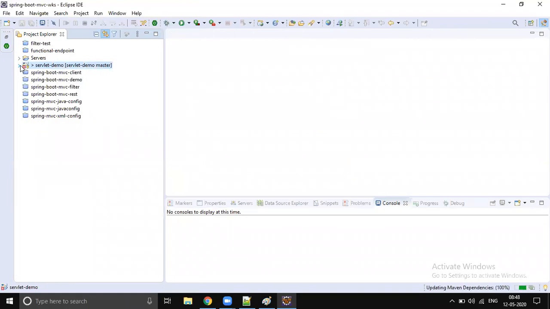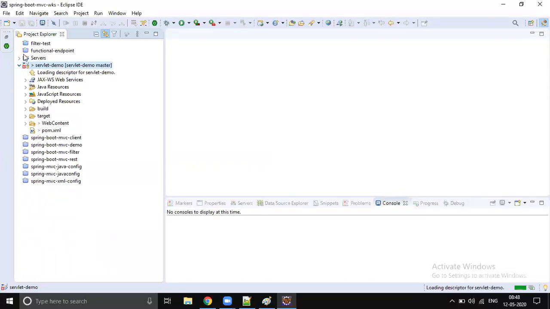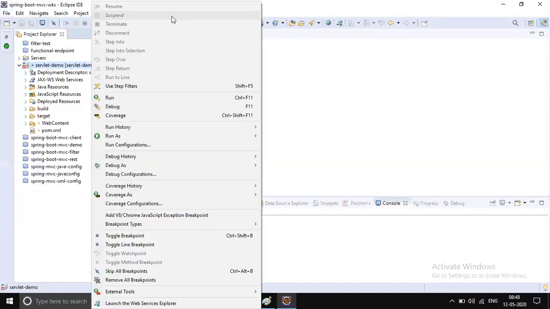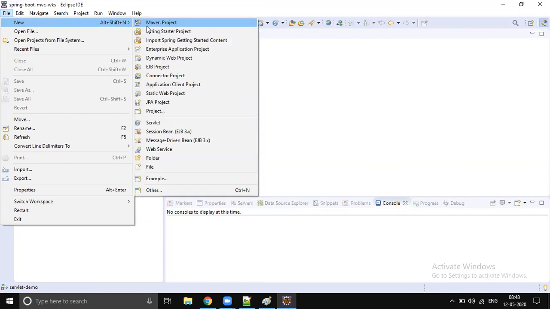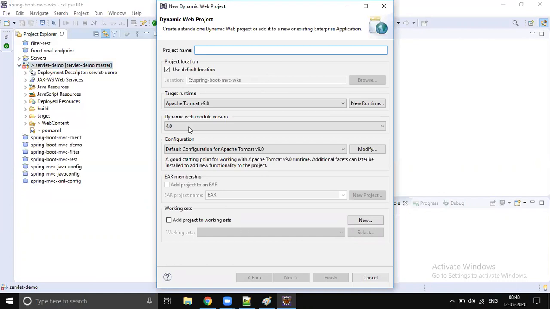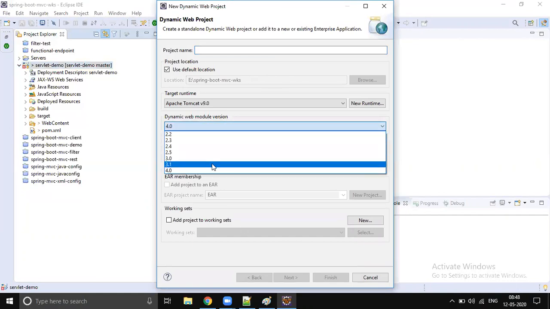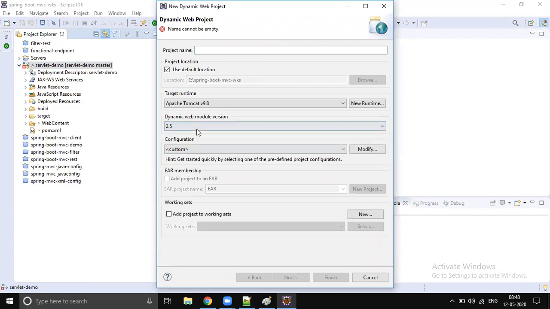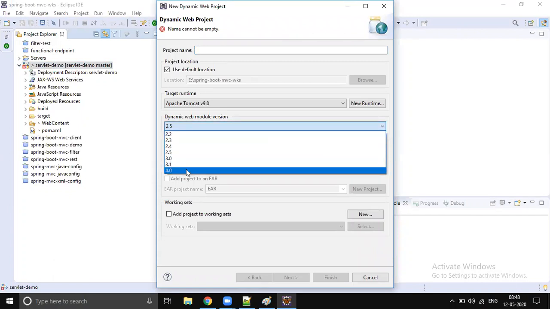Oh, a Maven web application project. File, new. You just go to Maven project or dynamic web project. I'll create one dynamic web project and convert that into Maven. For the web module, don't select 4, select 2.5. It's enough, a little older version. This is now, I think, 4.